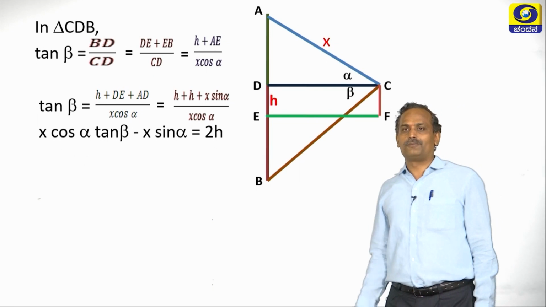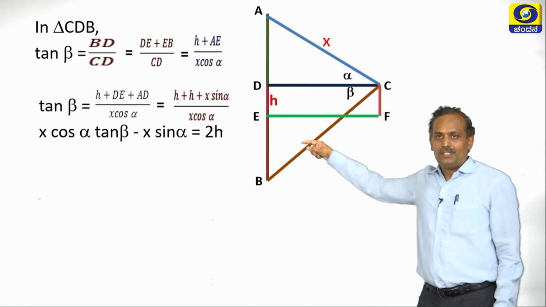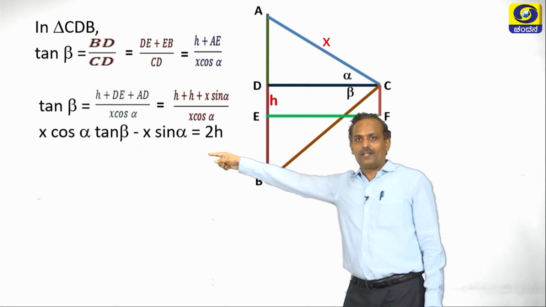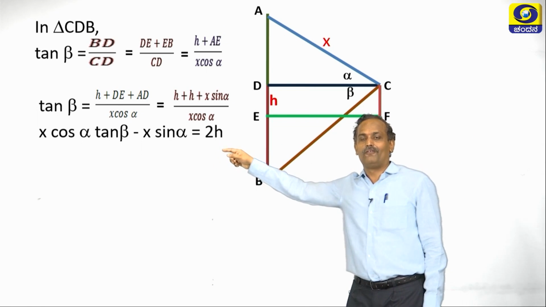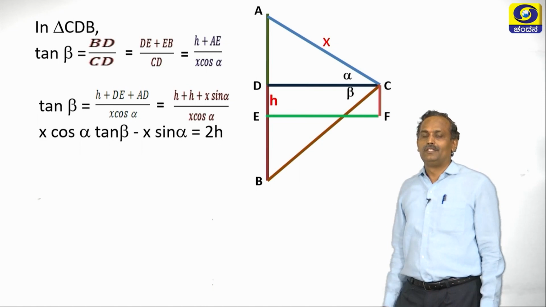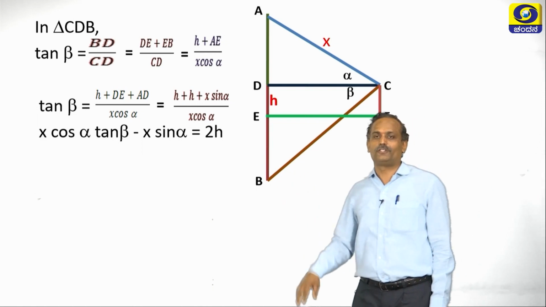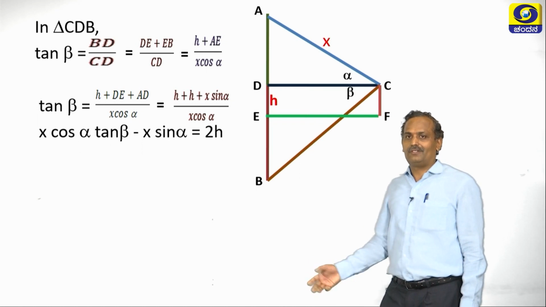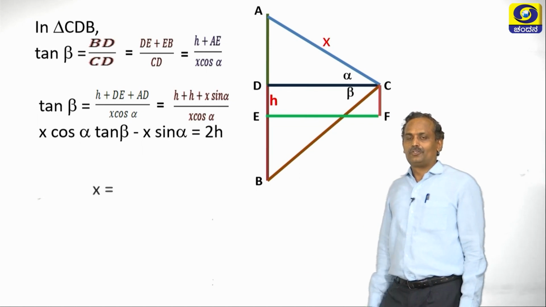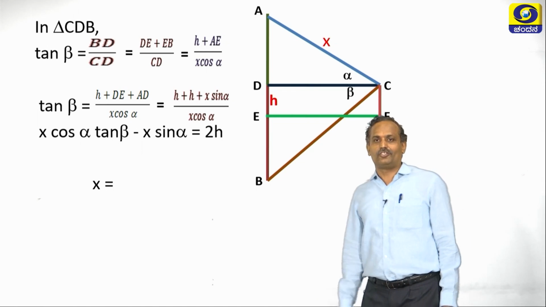Now let us cross multiply these things. So x cos alpha tan beta minus x sin alpha is equal to 2h. So we have taken x sin alpha to the left side. Now let us rearrange it and take x as common.